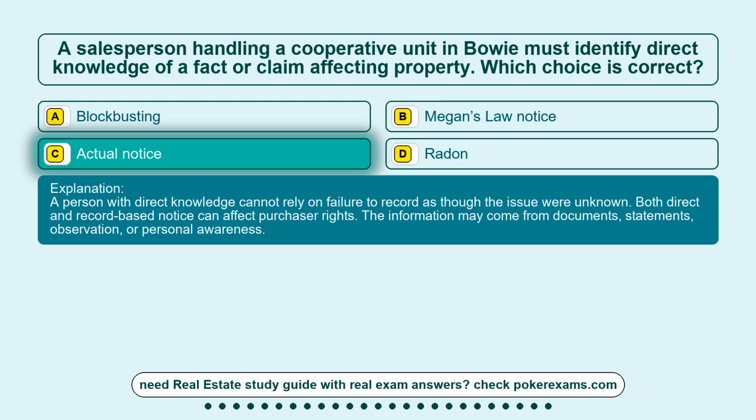A person with direct knowledge cannot rely on failure to record as though the issue were unknown. Both direct and record-based notice can affect purchaser rights. The information may come from documents, statements, observation, or personal awareness.